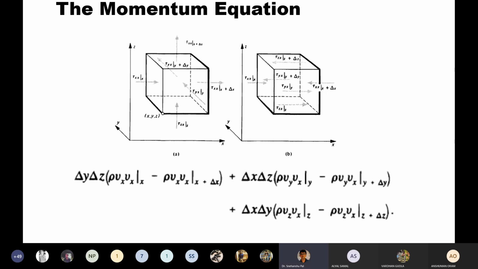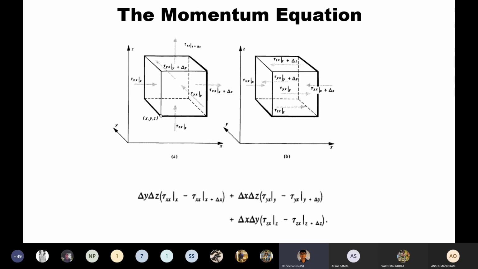So now you can talk about the net force, the net rate of viscous momentum flow into the unit volume across the 6 faces, and that will depend upon the tau xs, tau yx. This is the shear stress form, and this is basically viscous momentum flow.